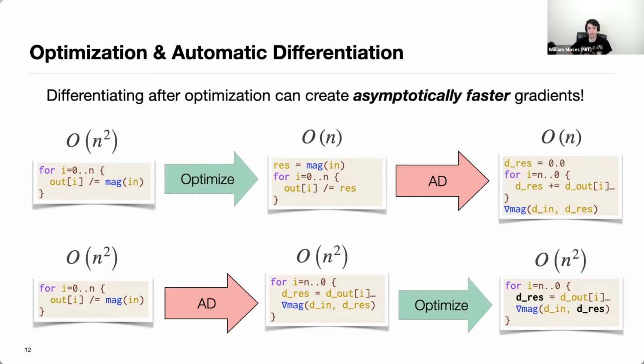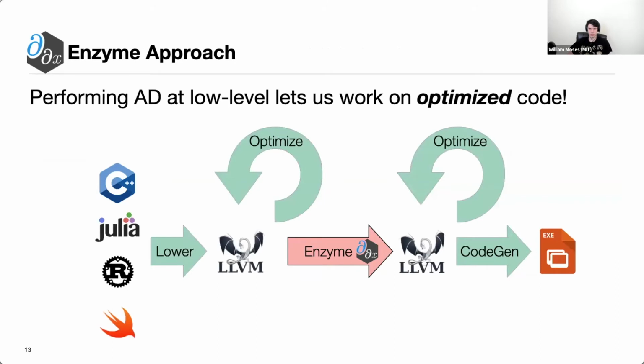So the big thing to take away from this is that differentiating after optimization can create asymptotically faster gradients. So that's what Enzyme's goal is. Specifically, by moving differentiation down to the LLVM level, we're able to work on already optimized code, and as a consequence get the benefits of applying optimization first, and then doing automatic differentiation.